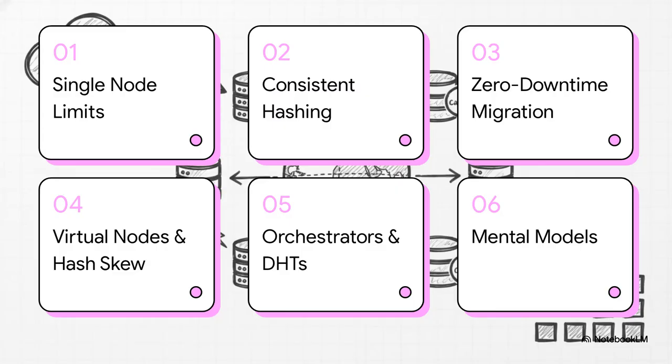We've got a structural roadmap with 6 major leaps. 1. The single node limits. 2. Routing and consistent hashing. 3. The zero downtime migration. 4. Virtual nodes and hash skew. 5. Orchestrators and DHTs. And we'll wrap up with 6. Mental models for system design.